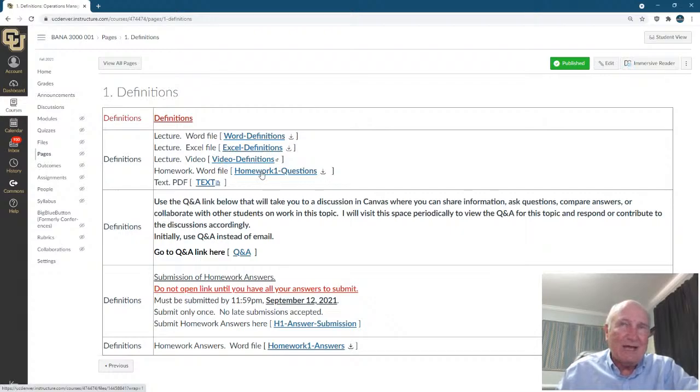Now there's homework. You download the Word file with the homework questions, and you figure out what the answers are. And here's the text. And then once you have the answers, down here, you click it and you submit just the answers. But when you open this up, you only have 60 minutes to submit your answers. In other words, get all your answers through the week or through the 2 weeks before you open this to submit. Because when you open this up, you just have 60 minutes to submit all of your answers. And the answers are just multiple choice. Just A, B, C, D, whatever they are.